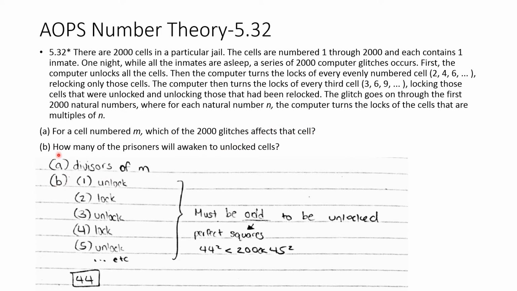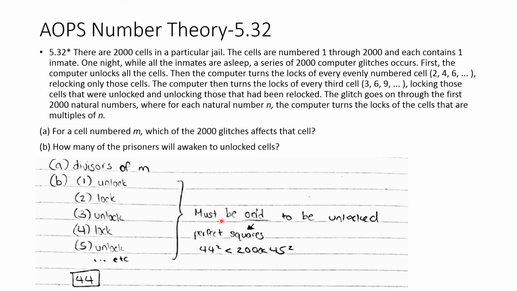Now B. How many of the prisoners are awakened to unlocked cells? So, all of them start locked. The first time the computer glitch occurs to that cell, it will be unlocked. The second time it will be locked. The third time it will be unlocked. Fourth time it will be locked. Fifth time it will be unlocked, etc.